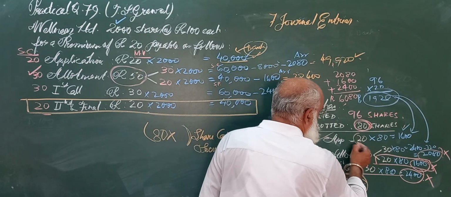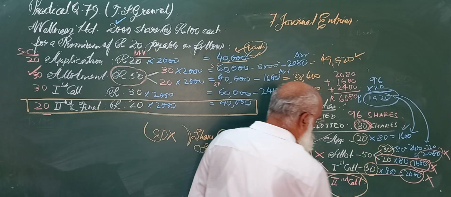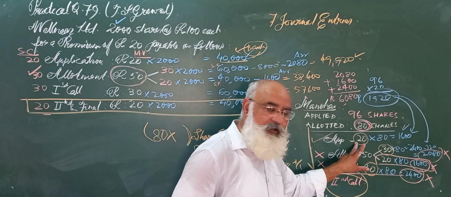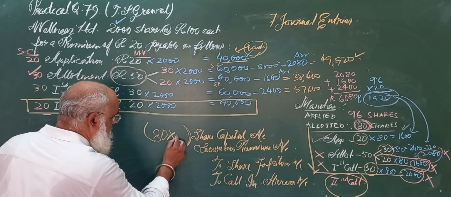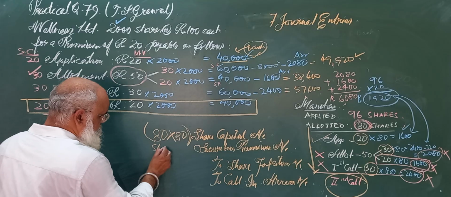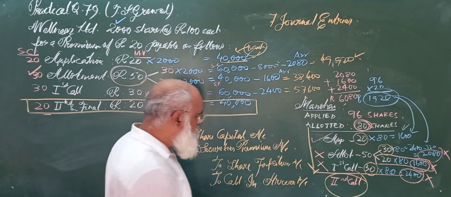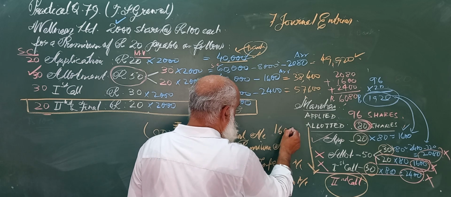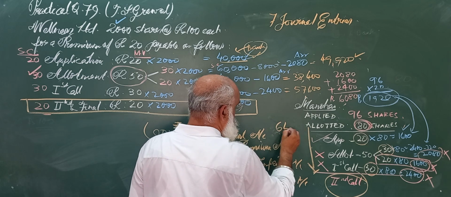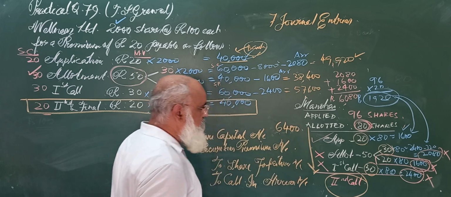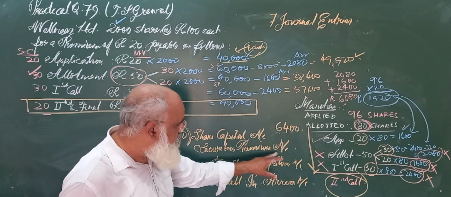So this was 20, 30 and 30. 30, 30, 60 and 20, 80. So for share capital, 80 shares into rupees 80, it will boil down to 6400.